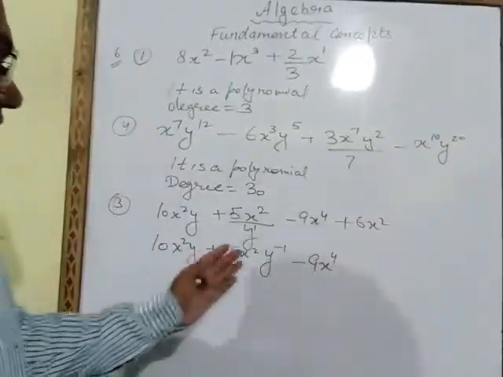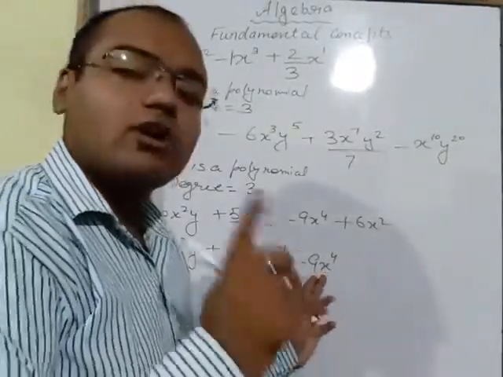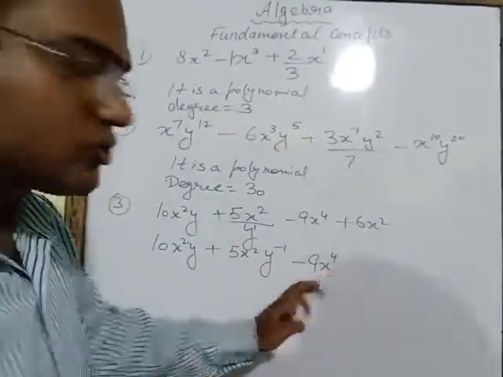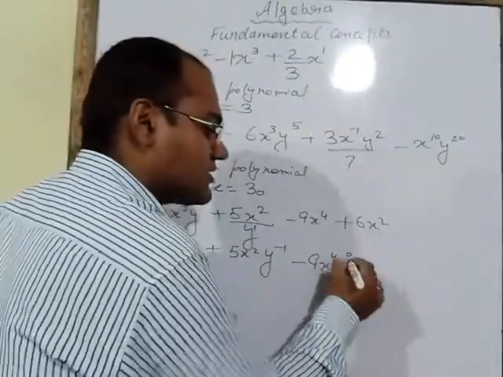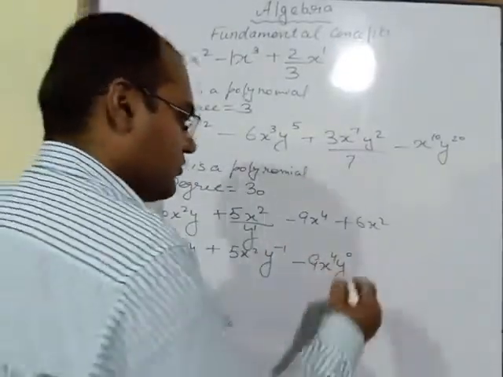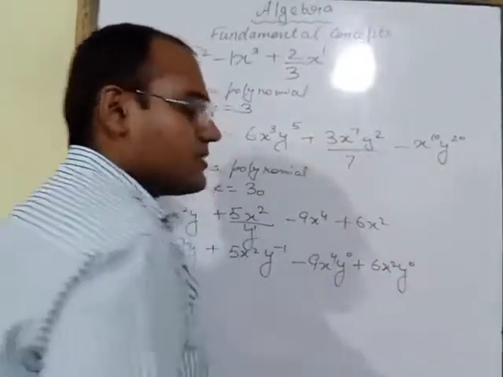In this term there are two alphabets, x and y, but here only one alphabet is coming, y is not given, so we will take y power 0. Since y is not there, y power will be 0, plus 6x square, y power will be 0.